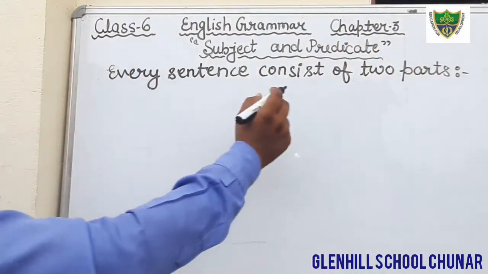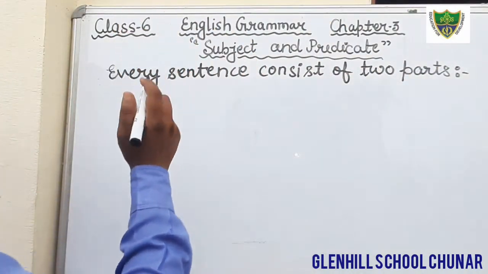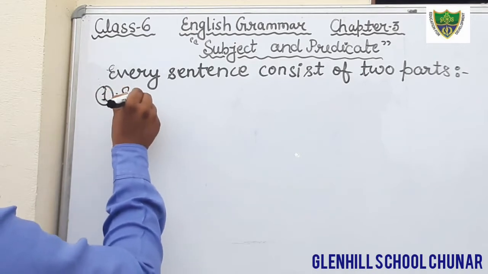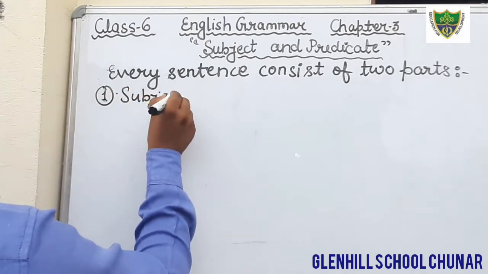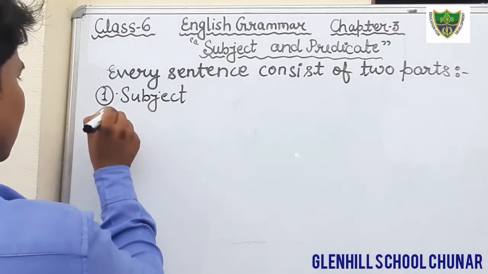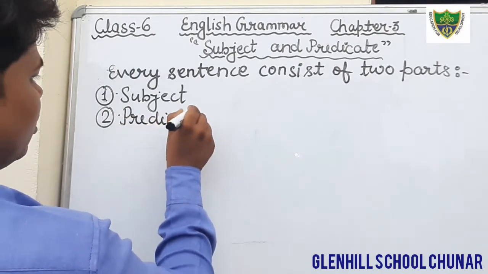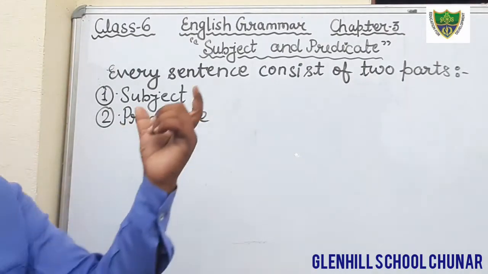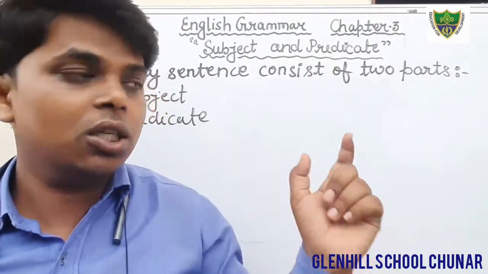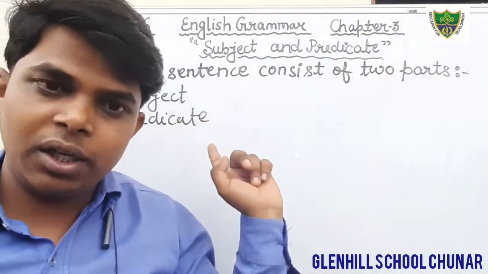And every sentence consists of two parts. Okay, first one is what? Subject. Just write down subject. And the second is predicate. Dear students, these two are the parts of a sentence. A sentence must consist of two parts, that is subject and predicate.